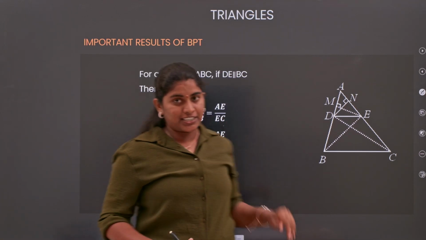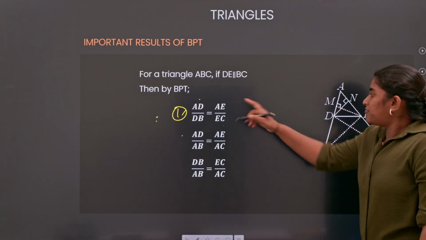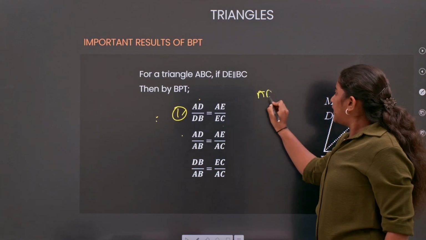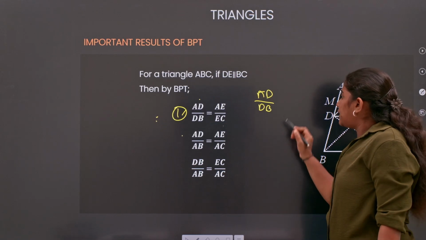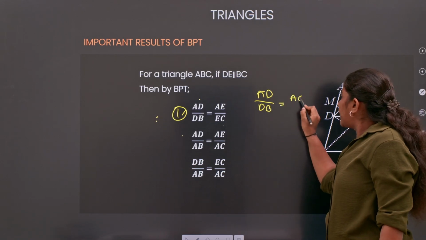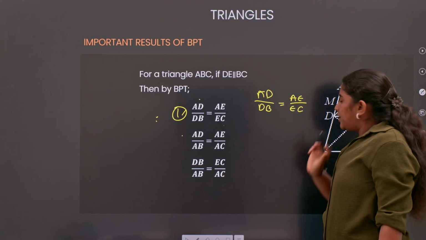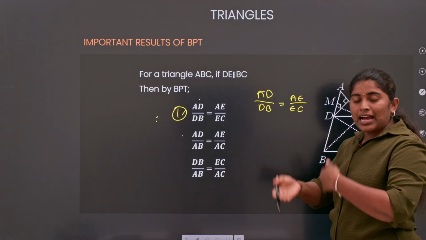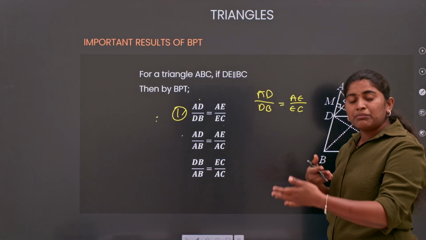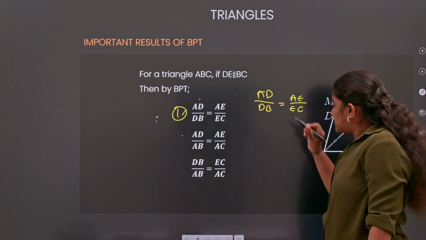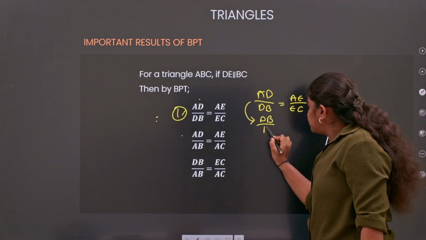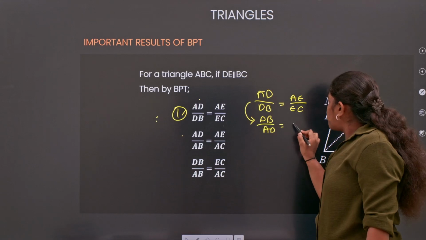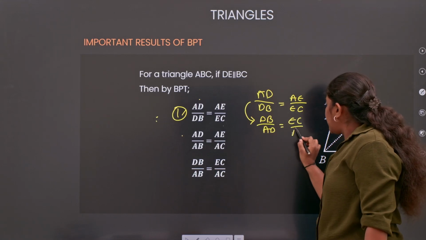I take my first condition, AD by DB equals AE by EC. Now I interchange numerator and denominator on both sides. It means DB by AD equals EC by AE.